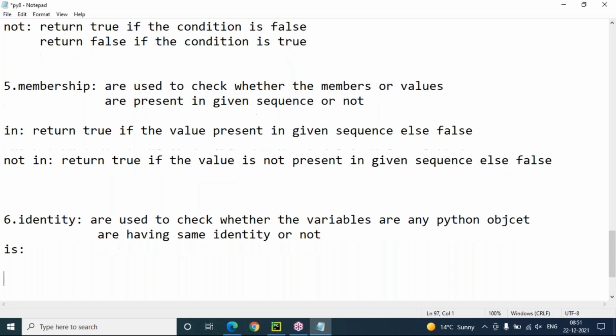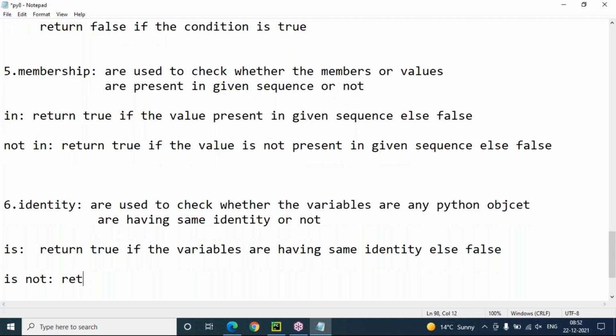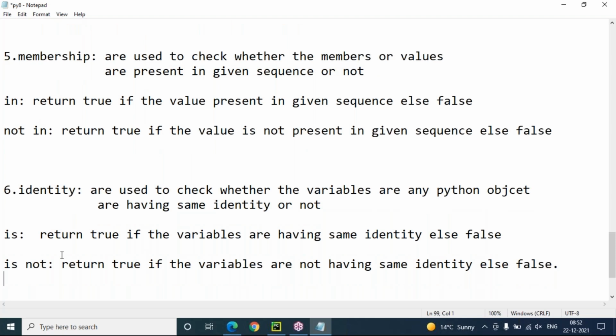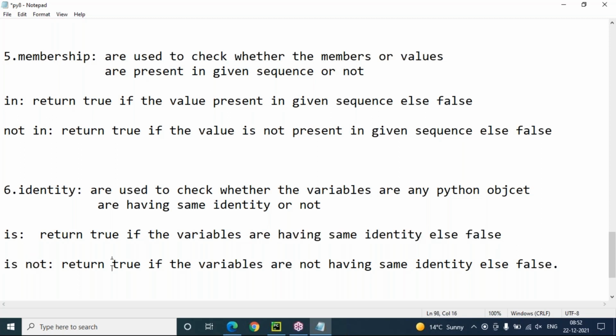So what are the identity operators? is and is not. Here is is a keyword, and not is a keyword. is will return true if the variables are having the same identity, else it returns false. is not will return true if the variables are not having the same identity, else it returns false. Simple. is returns true if the variables have the same identity, otherwise false. is not returns true if the variables really do not have the same identity, otherwise false.